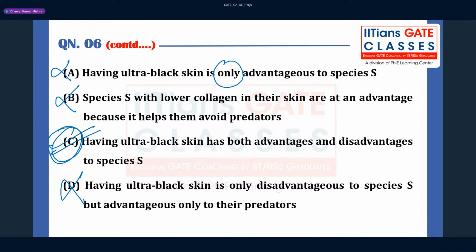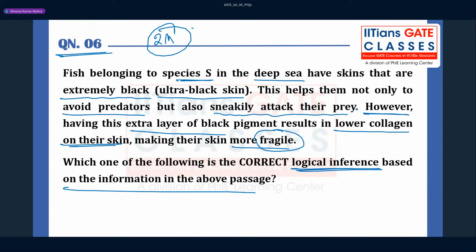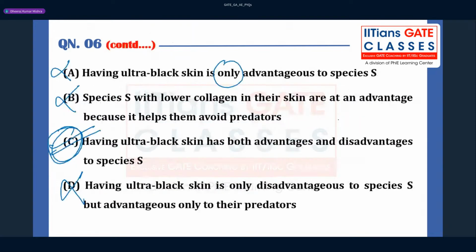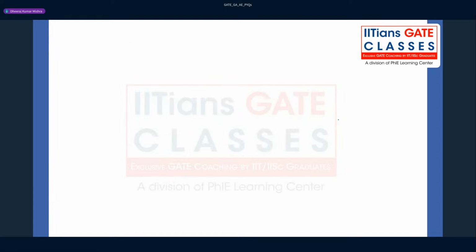I believe this is fine for all. From the reading of the question, anybody can solve this kind of question and obtain 2 marks. You don't need any extra brain. I did not understand anything, I don't know the meaning of predators or anything else, but we are still able to understand just by giving a good reading to this comprehension. Reading comprehension question.